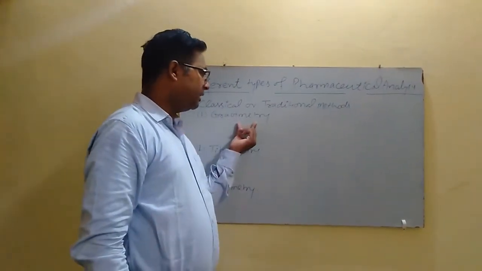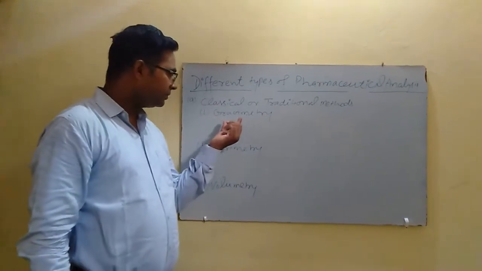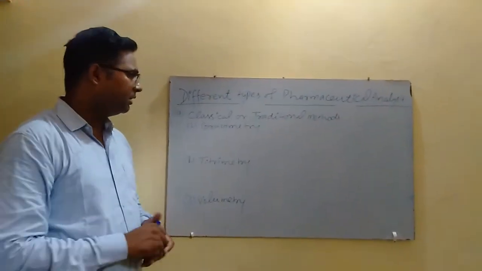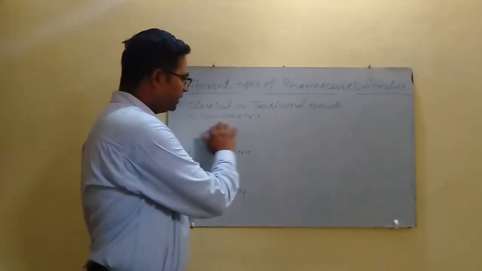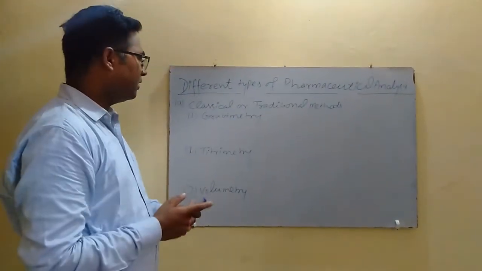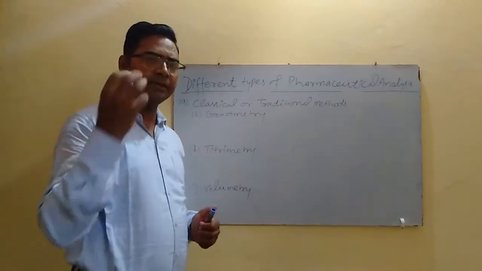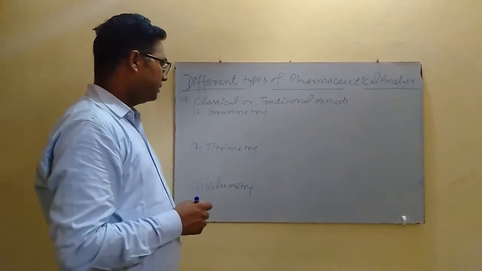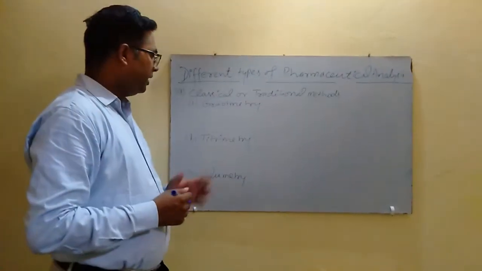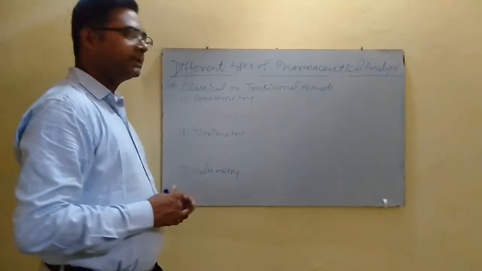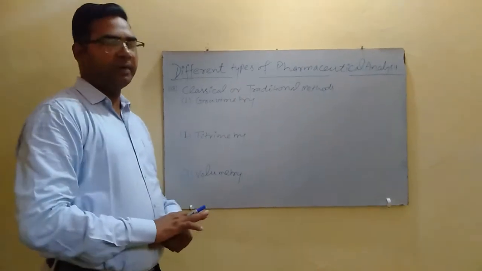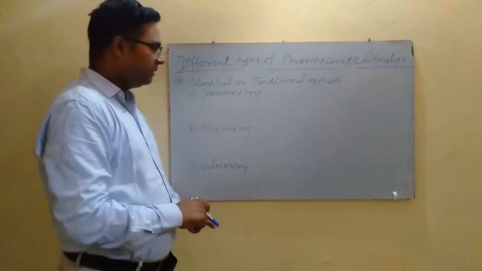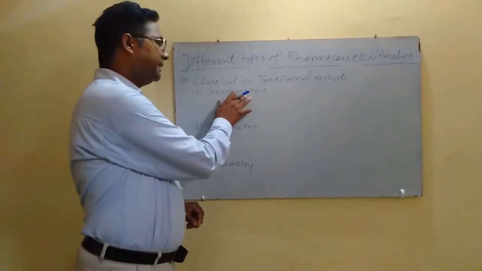So gravimetry is the determination of the weight of the substance. In gravimetric analysis, the substance that has to be determined is first converted into the form of an insoluble precipitate by adding a suitable precipitating reagent.